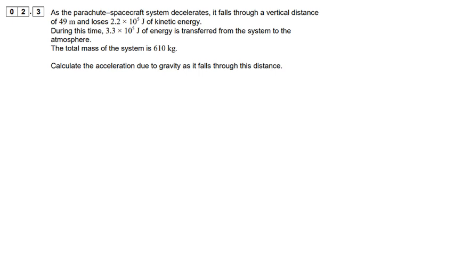Okay, so now having explained why it decelerates, we have to do a calculation. We're told that the system falls a distance of 49 meters, and loses a certain amount of kinetic energy. Obviously it's losing kinetic energy because it's slowing down. And also a certain amount of energy is being transferred to the atmosphere. So this is telling you that work is being done on the system.